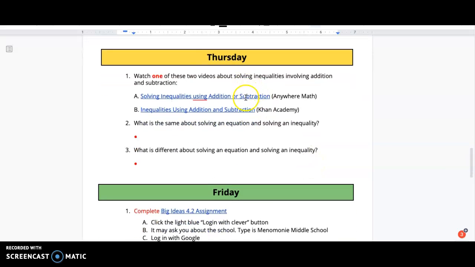And then Thursday, I want you to watch one of these two videos. You can watch both if you'd like, but they're basically the same thing. And then I want you to write what's the same about solving an equation and solving an inequality and what is different. That's it for Thursday. Watch a video, answer the two questions.